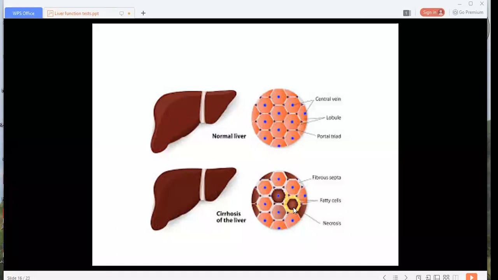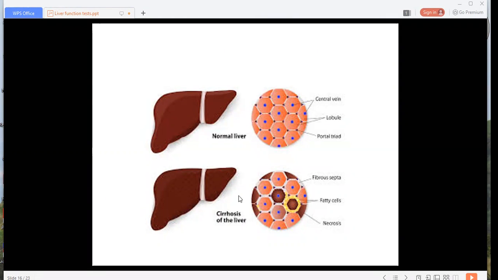So the central zone gets faded, that is, becomes necrosed, and at the periphery you can see the fatty cells. Okay, and in the other portions, the periportal zone or sinusoidal area, beyond the lobules, you can see the necrosis.